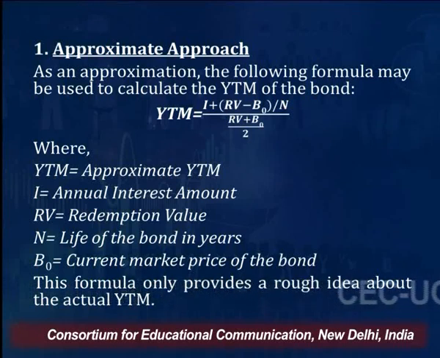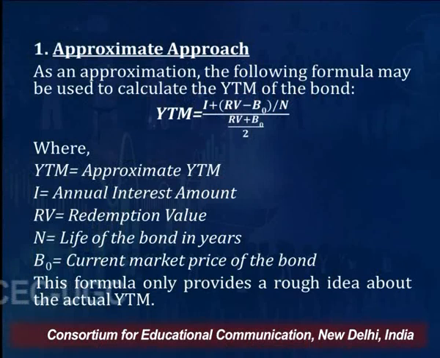So whatever the difference, suppose the redemption value is 1000 rupees and the current bond price is 950 rupees, right? So redemption value 1000 minus 950, 50 rupees, and the remaining life of the bond is 5 years. So I'll say divide by 5. 50 divided by 5, that comes to be 10. So interest plus 10 divided by the average price of the redemption value and the current price.